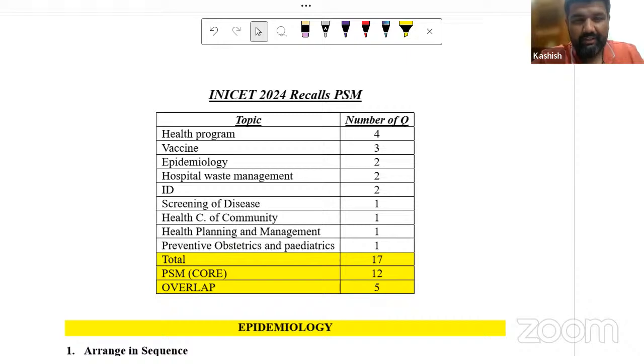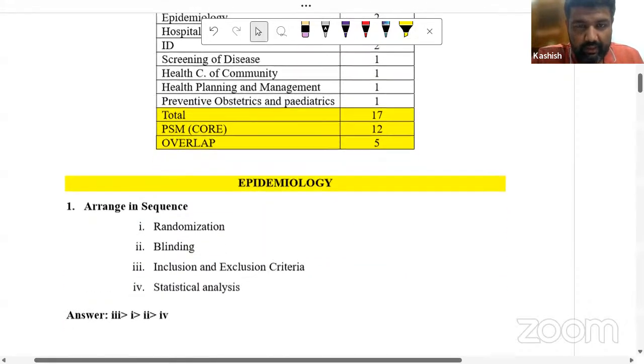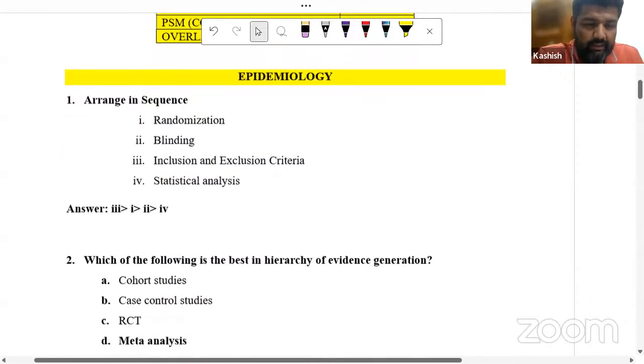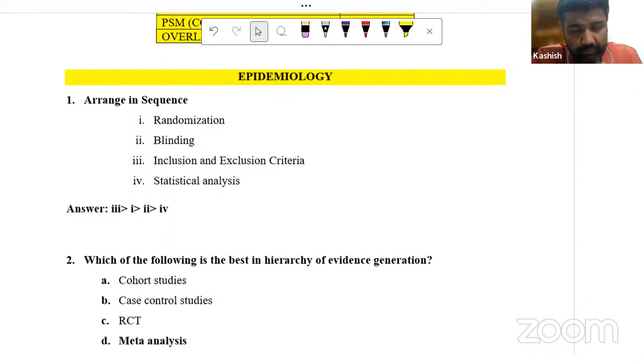Hi everyone, this is Dr. Kashish Grover, your PSM faculty. So now we are going to discuss the INICET questions, and these are the recall-based questions. There are some options which I need your help also in recalling. And I'm thankful to my friend Dr. Sidharth Mishra. He beautifully arranged everything, and now we'll be starting.